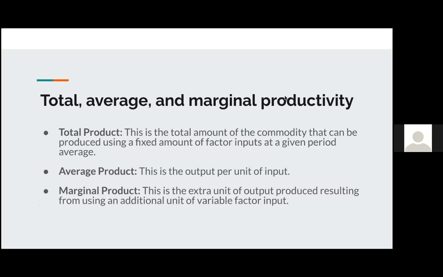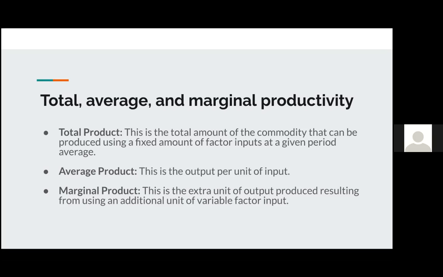Next, we're looking at the concepts of total, average, and marginal productivity. The last lesson we looked at utility, and total, average, and marginal utility. These concepts are quite similar in terms of productivity. Total productivity, or total product, is the total amount of the commodity that can be produced using a fixed amount of factor inputs at a given period. Whereas average productivity is the output per unit of input.